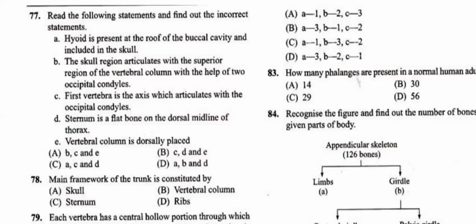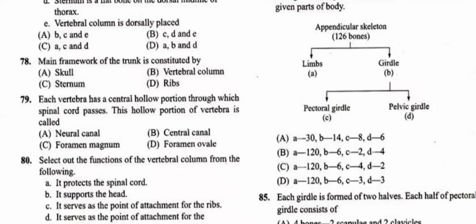Now question number 78, main framework of the trunk is constituted by, we know that the thorax is covered with the rib cage and diaphragm below, and the trunk does not have any bones ventrally, whereas dorsally it is supported by the vertebral column. So the main framework of the trunk is constituted by the vertebral column, because the skull forms part of the head, and the sternum is a part of the thorax. Ribs are also part of the thorax as a protective structure. So question number 78, B is the answer, students.